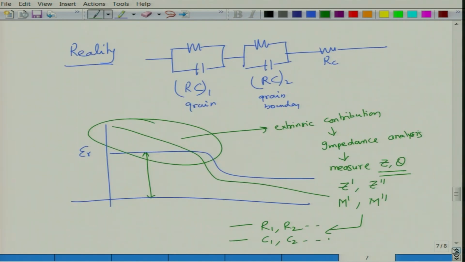You can look at the microscopic mechanisms behind the capacitances, find out any resistances, separate out the resistive and capacitive contributions, and work out the true value of dielectric constant, which is purely from the capacitive contributions, by properly modeling the impedance data using these kinds of circuits. This is helped by impedance and modulus spectroscopy, and the measurement is basically of impedance and angle, Z and theta, which is done on an impedance analyzer.